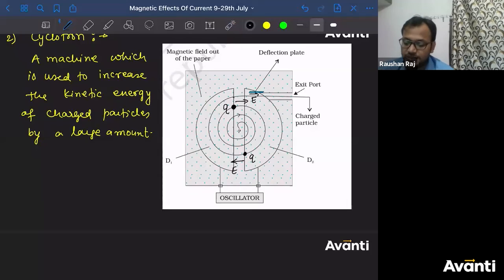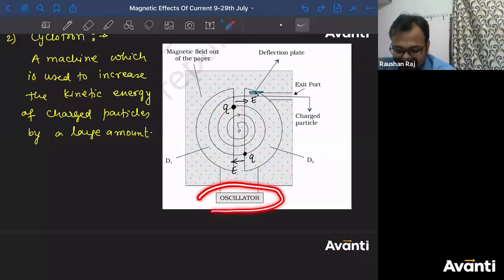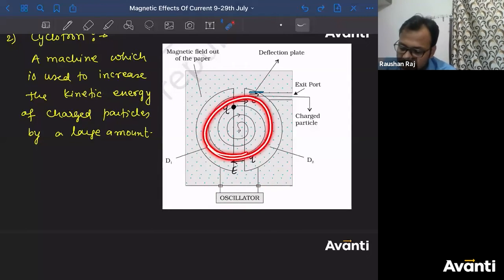Yes, you have to use an oscillator. You have to use a source of potential difference which will oscillate, whose value will oscillate, which will change its orientation. So can I say the frequency of the EMF here, the frequency of the oscillator here, should be equal to the frequency of this charged particle along this circular motion?